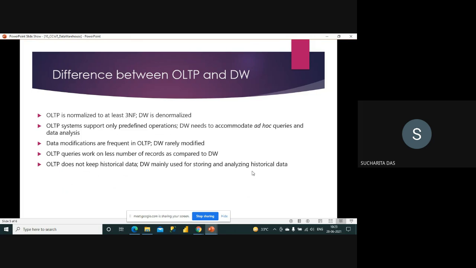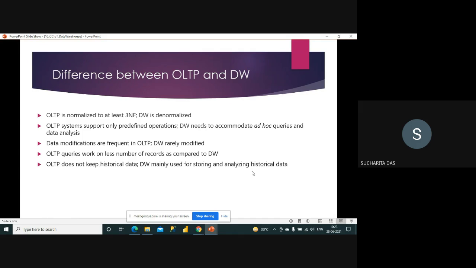As I told you, if it is a transactional database, a lot of changes may be there, but a DW is rarely modified. If you really want to make some changes, you have to follow a process, take approvals, and let everyone know; only then are you allowed to do the data modification.